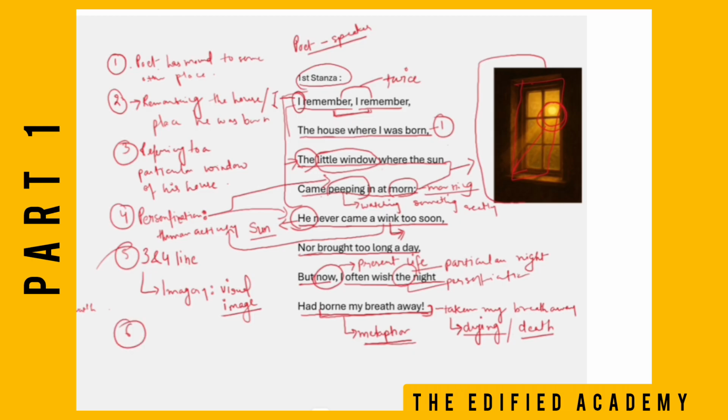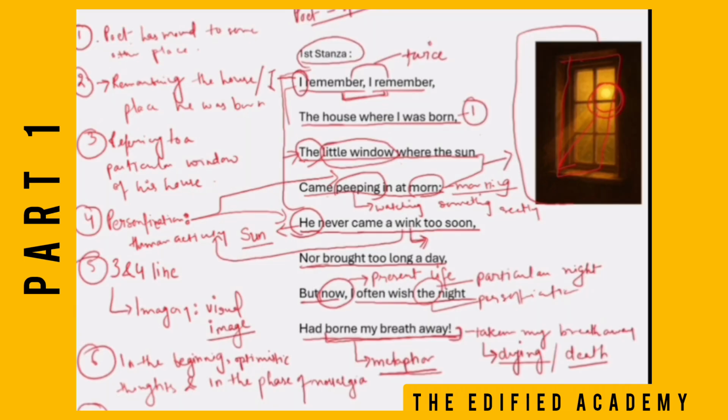Okay, so we're done with the very first stanza. Now let's see. You can observe in the beginning the poet is full of optimistic thoughts, right? And in the phase of nostalgia, right? From here you can see he is remembering his house, the place where he was born, then the window, that particular window, then the sun, how the sun peeps inside his house just as we humans do.